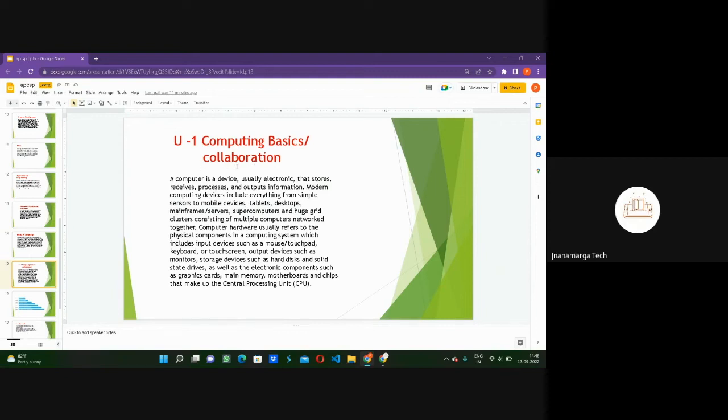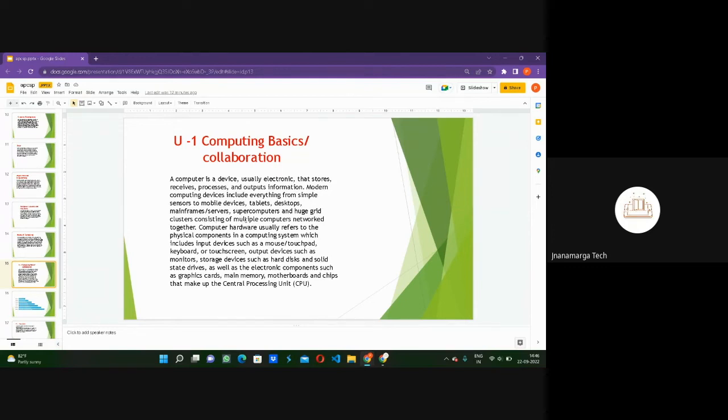So basically a computer is a device, usually electronic, that stores, receives, processes, and outputs information. Modern computing devices include everything from a single sensor to mobile devices, tablets, desktops, servers, supercomputers, and clusters consisting of multiple computers networked together.